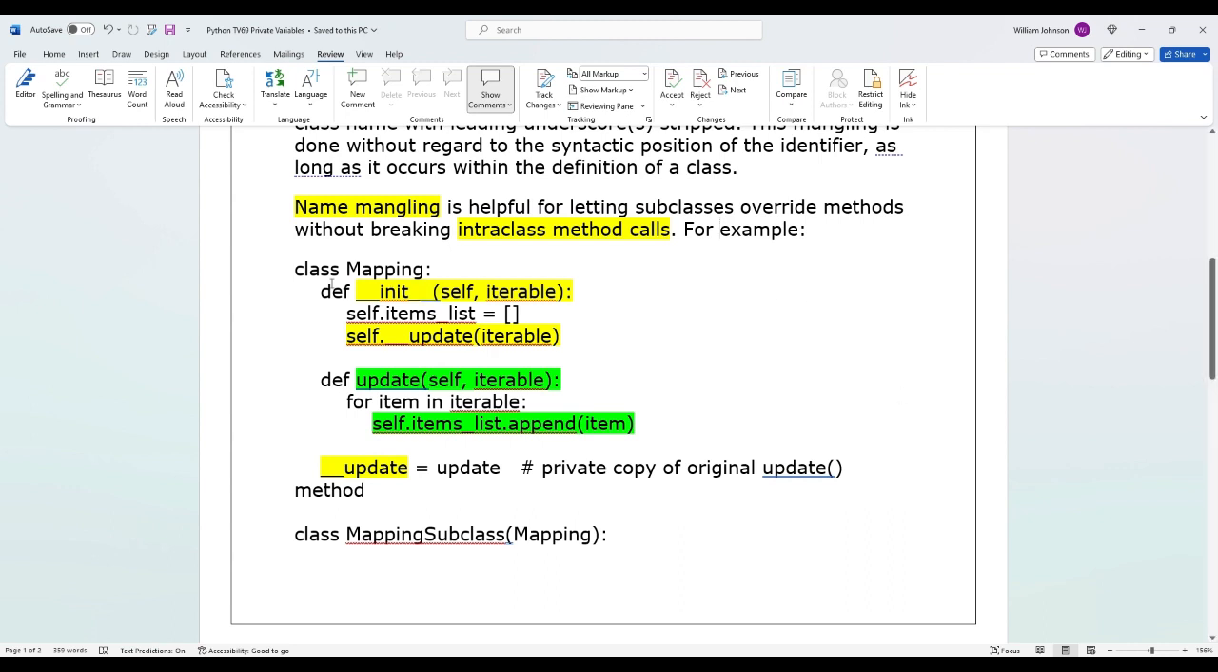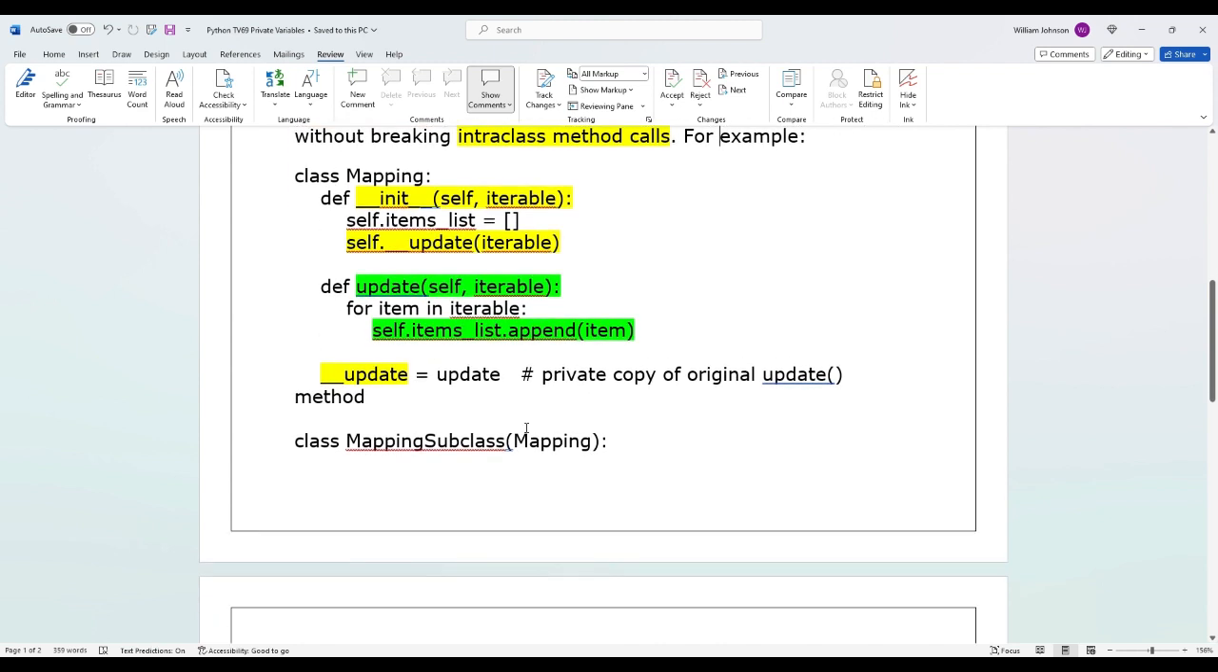Okay, so we create a class called Mapping. What do we have? We have two functions, the init function and the update function. All right, and what's this one doing here? Oh, it's creating a list, and then it says update it with an iterable. I don't know what that means yet. Then we have the same input to this, and then it's got a little for loop here where it calls the list, and then it appends some item to the list.